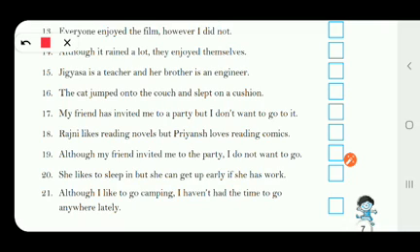It is a complex sentence as it has got one dependent and one independent clause in it. Now the last one is, although I like to go camping, I haven't had the time to go anywhere lately. In this sentence also we can see one dependent clause and one independent clause, so it is a complex sentence.